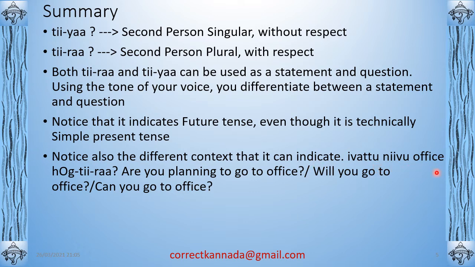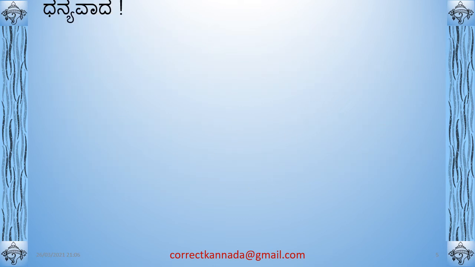So notice also the different contexts that it can indicate. For example, ivattu neevu office hogtira, right? It means, are you planning to go to the office? It also means, will you go to the office? It also means, can you go to the office? For example, nanagoskara neevu market hogtira. Can you go to the market for my sake? There also you can say hogtira. So the second person question pattern can be used for these various contexts. Just have to be aware of it. Okay, so this is the last slide. ಧನ್ಯವಾದಗಳು.